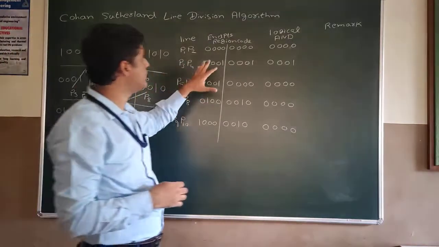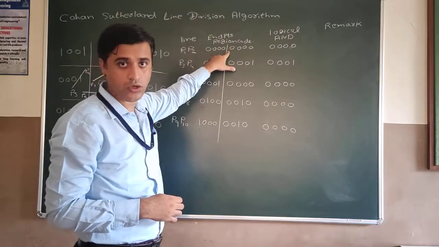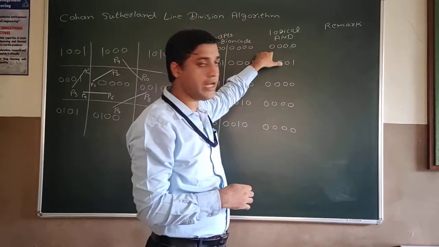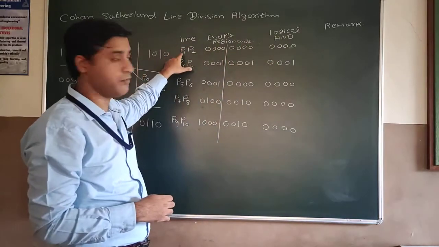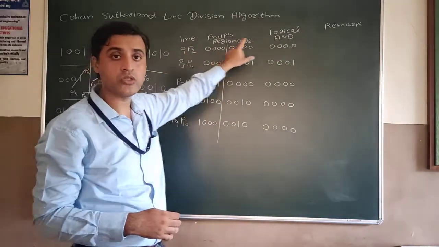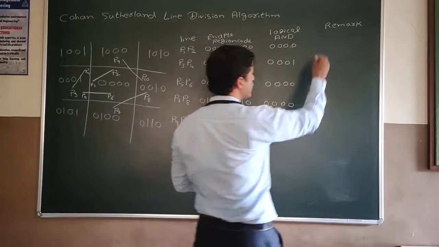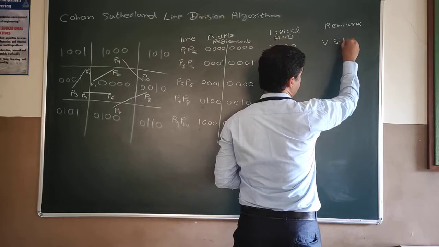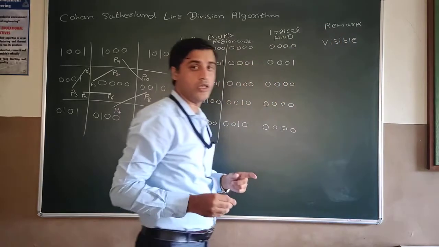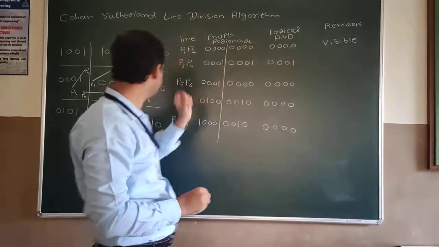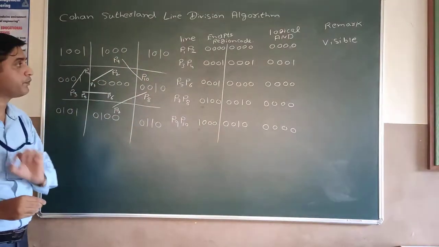As you can see, both the region codes of the endpoints are 0000, and the logical AND operation of the region codes of this line P1 and P2 is also 0000. So this falls inside the first category, that is visible. That means the line P1 and P2 is actually a visible line. It is inside the window.